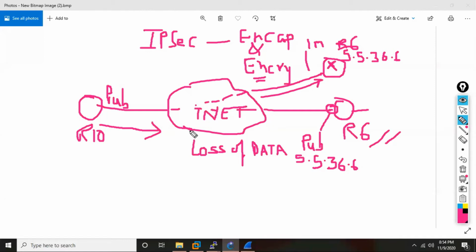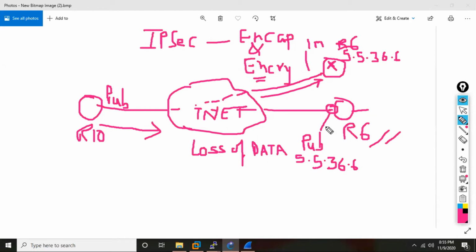So what they said, no, we cannot do like this. It's all a waste of effort, waste of time and energy. You are encapsulating and encrypting the data. Ultimately, what happens? The packet is not landing on the destination. Instead of landing at the correct destination, it is going somewhere else. Somebody else is taking the packet. So no, we cannot do like this.